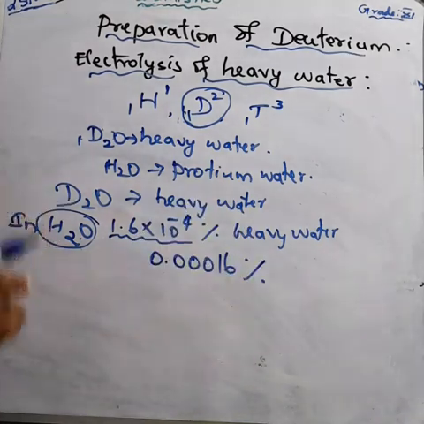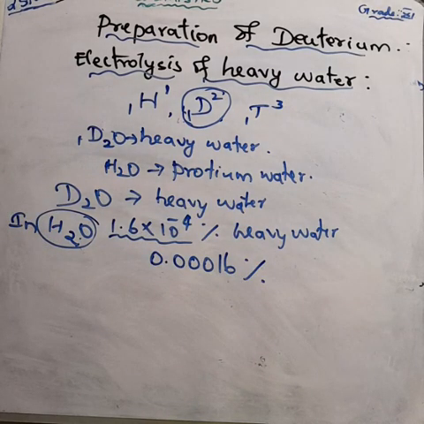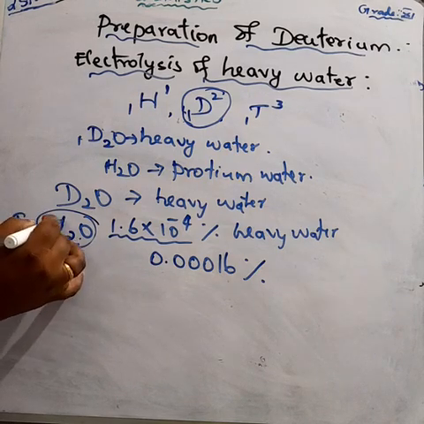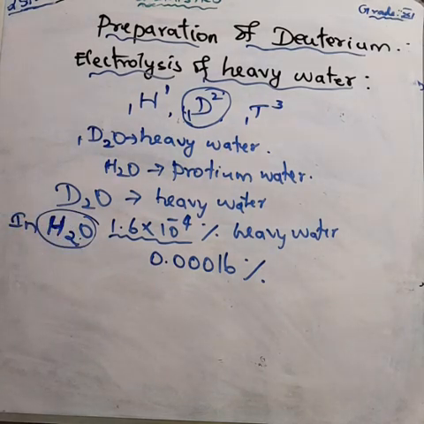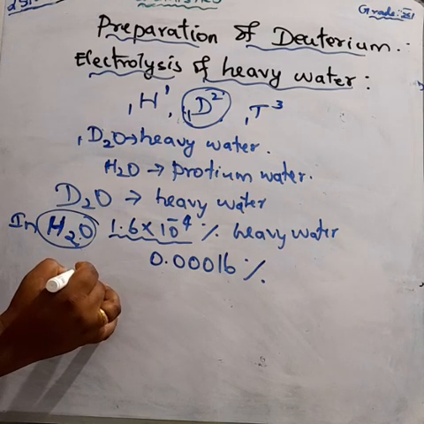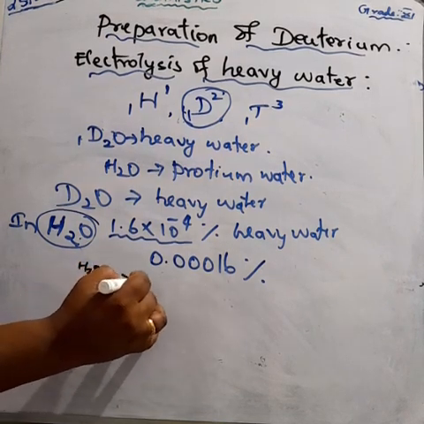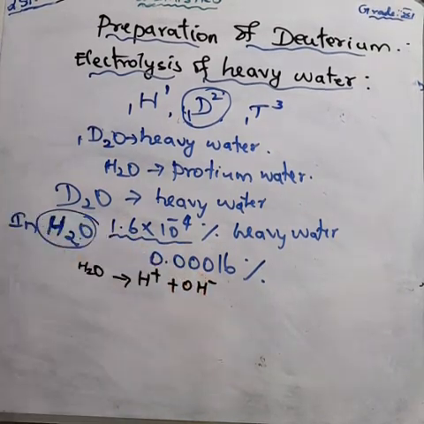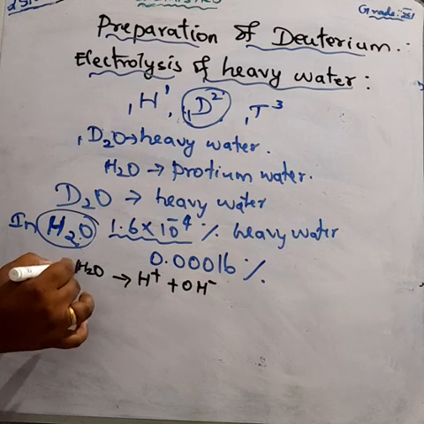Very little deuterium is present in the ordinary protium water, that is H2O. So you should remember that protium water, H2O, we can easily dissociate into its ions, H plus and OH minus ions.